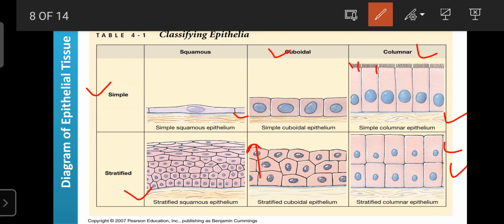Regarding the features, the epithelial tissue has a single nucleus. You can see each cell has only one nucleus. So these are the diagrams of the important epithelial tissues. They are mainly classified into two types due to the arrangement of the layers of cells. If it is a single layer, those are known as simple epithelial tissues. If there are multiple layers, they are known as stratified epithelial tissues. And according to shape, they are subclassified into three types: squamous, cuboidal, as well as columnar.